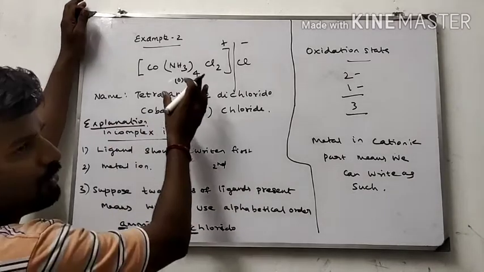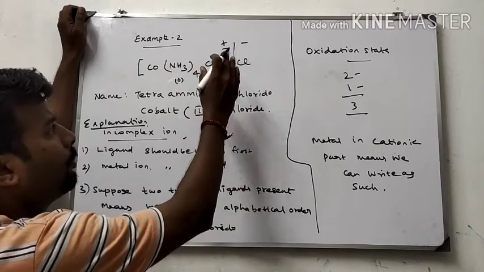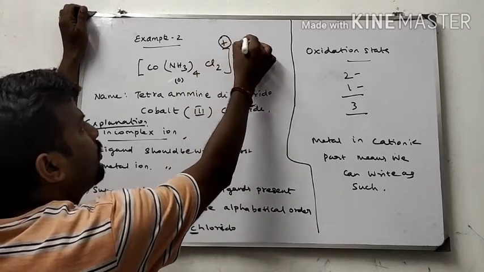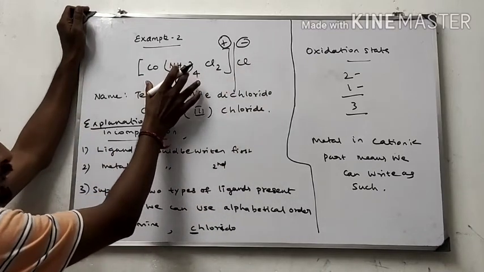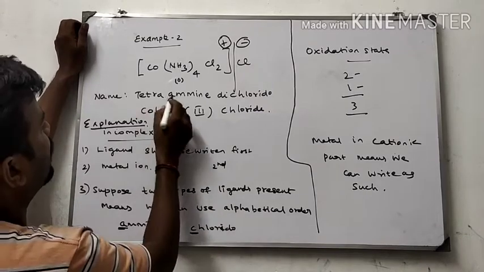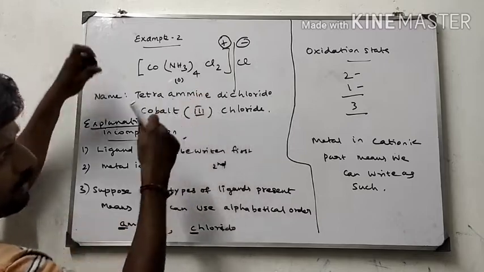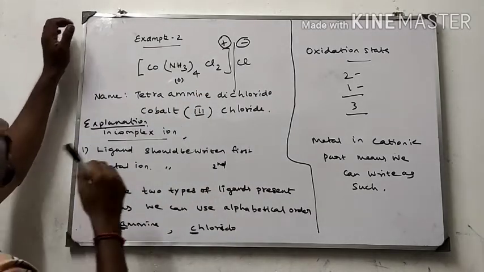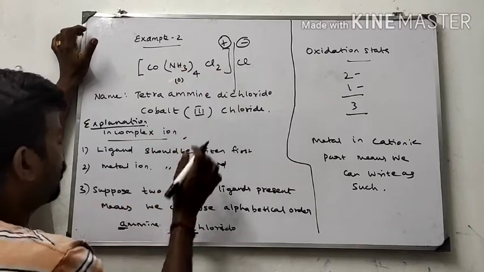First we have to separate the coordination compound into two compartments. One is positive, the other one is negative, because the counter ion is negatively charged, therefore the complex ion is positively charged. Ligand should be written first, because inside the complex the ligand is the first priority, and the next one is the metal. Here two types of ligands are there, one is amine, the other one is chlorine.